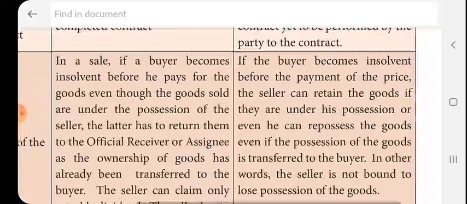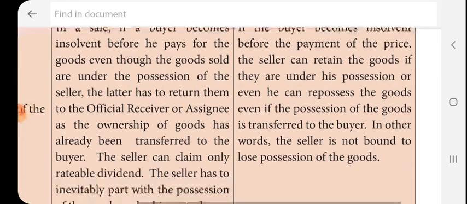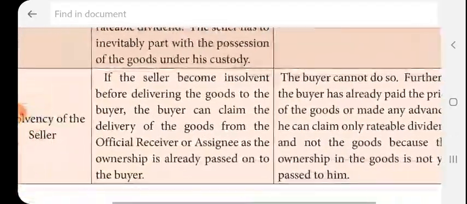But in the agreement to sell, if the buyer becomes insolvent, meaning incapable of doing business or incapable of paying money, before the payment of the price, the seller can retain the goods. So the seller is not bound to lose possession of the goods.